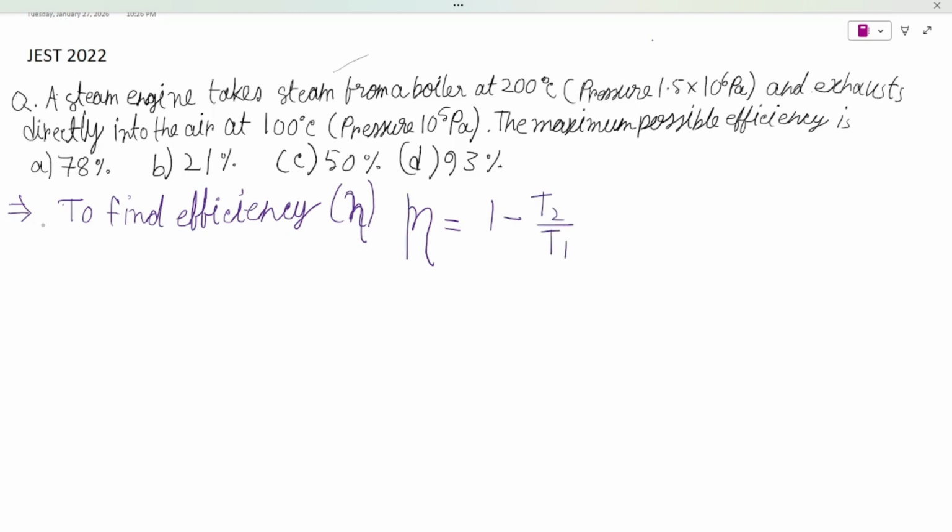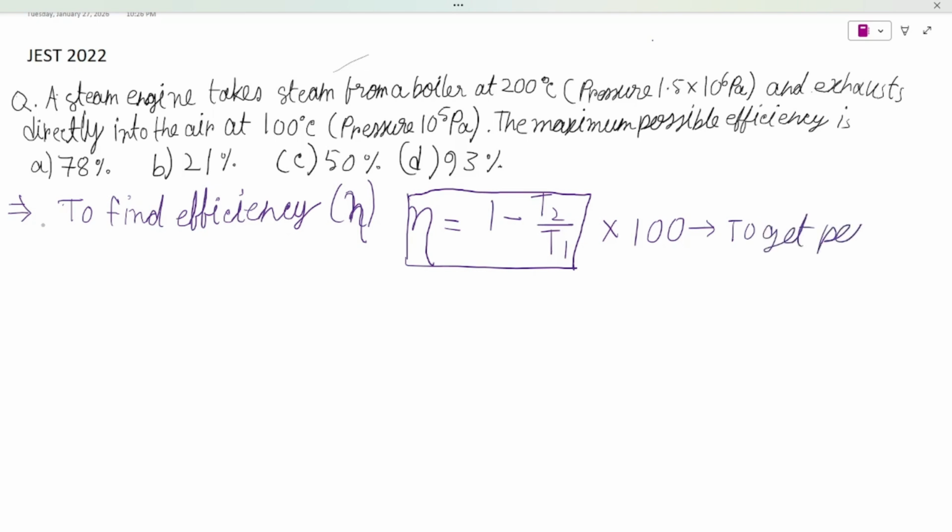It is the formula to find efficiency. We have to multiply it by 100, so we can get the percentage, how much percent it's efficient.